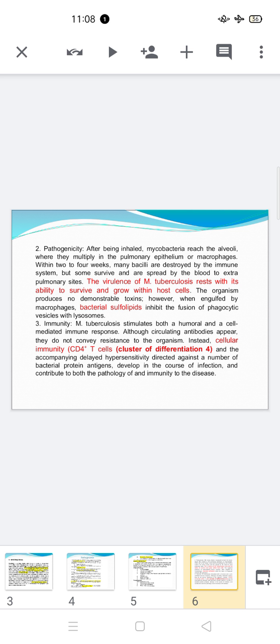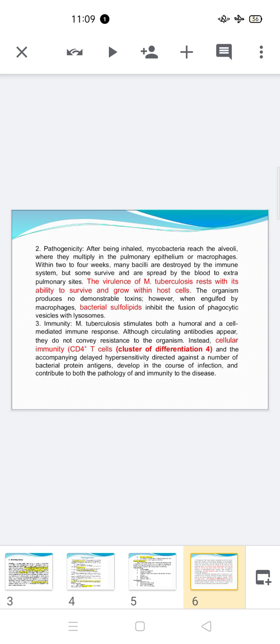As you see the slide with the heading of pathogenicity, dear student, we will discuss in detail the primary and secondary as well as exudative and granulomatous lesions. But remember two things in this slide. The CD4 T cell is responsible for cellular immunity.